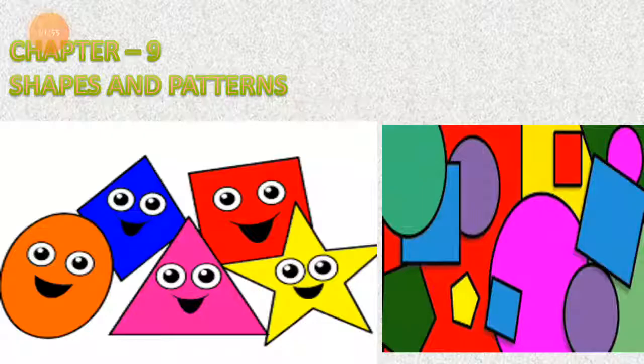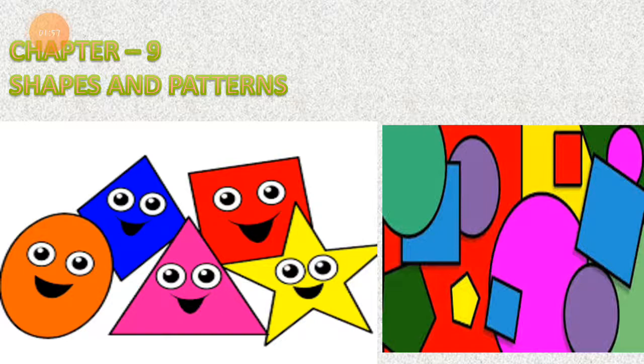Okay. So in the previous lecture I told you it was chapter number 8, but that was by mistake. This is chapter number 9. Chapter number 8 was Multiplication Further Exploring. That was the name of that chapter. But here we are going to start chapter number 9, and the name of this chapter is Shapes and Patterns.